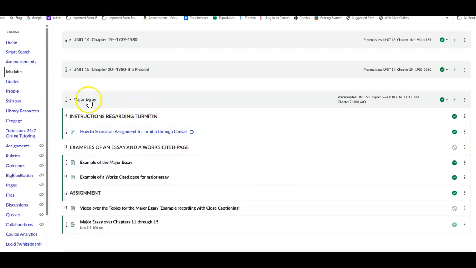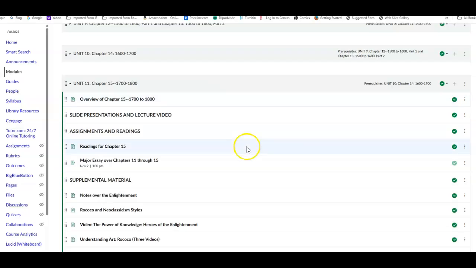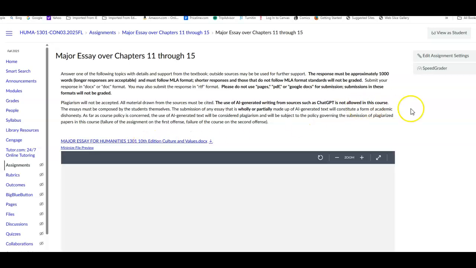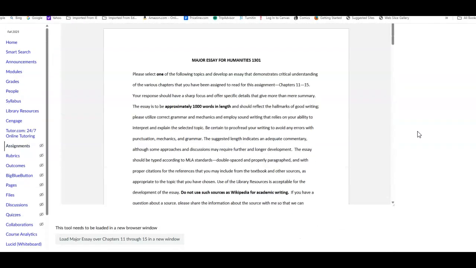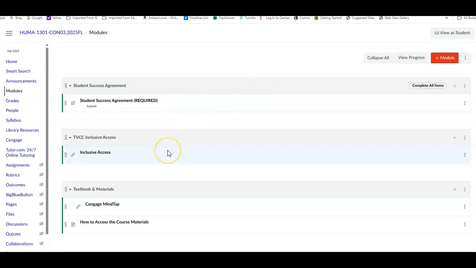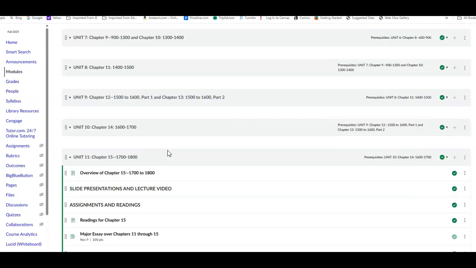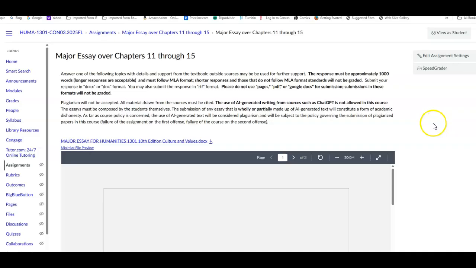Right now on the screen you should see the major essay module open. You'll also see it when you look under Unit 11. You'll see the major essay here. If you click on it, it gives you the detail about the assignment, just as you'll see it. And so, again, what that does, it actually jumps from there to this module here. And this is the actual assignment through which you'll submit your essay. So you click on this, which was just on the screen.